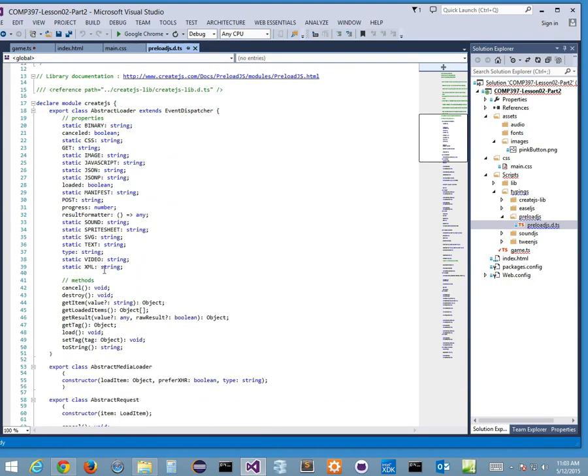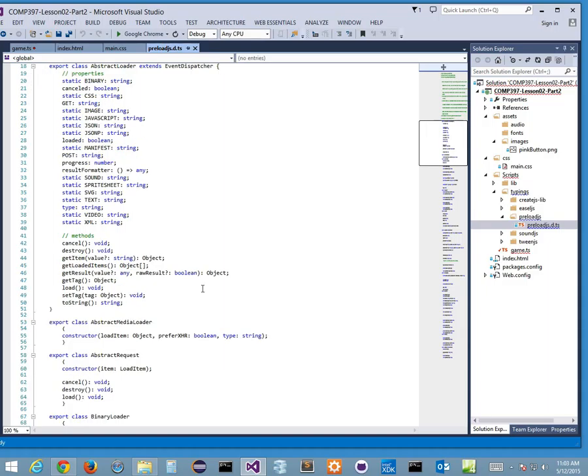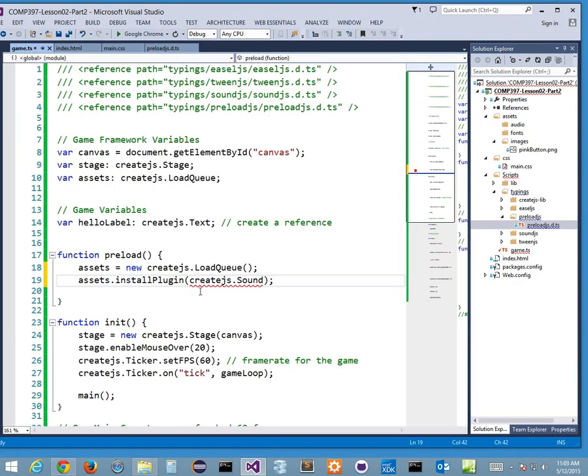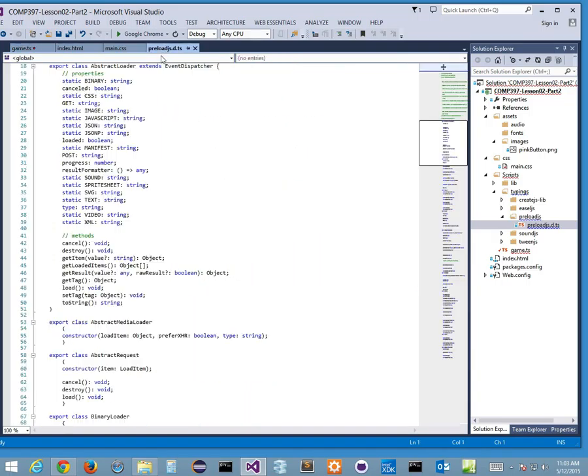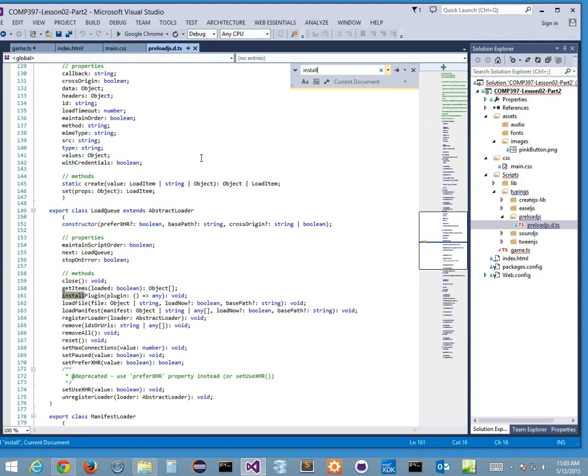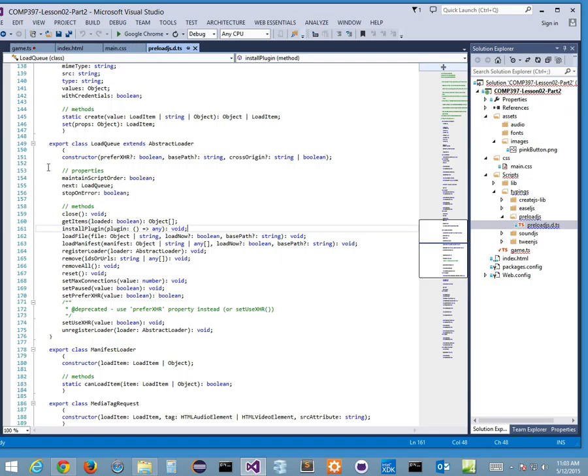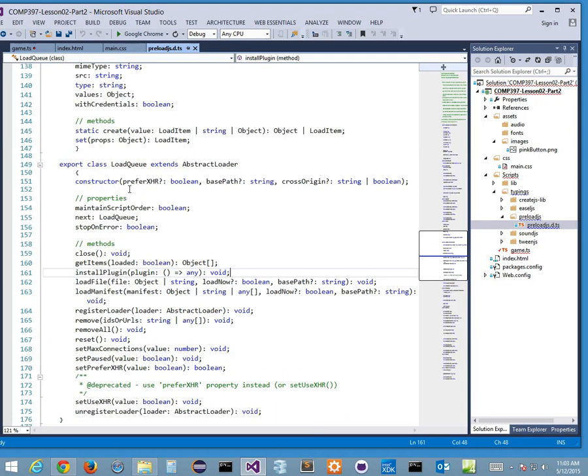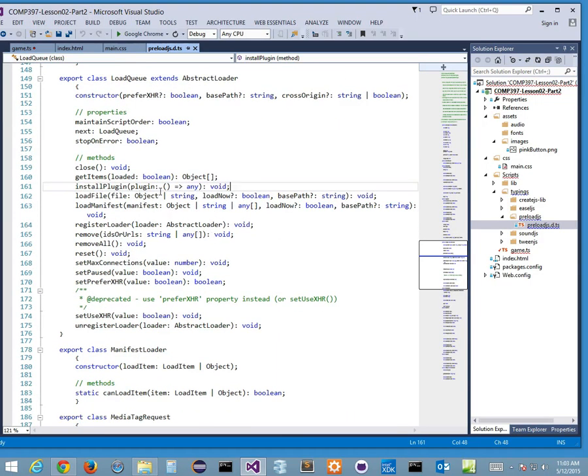This is just a definition from all my libraries, right? And if you notice, what am I changing? If I go back into my game.ts, this install plugin is what I want to look at. So if I press Control F and start typing install, I see my install plugin. Here it is. And what data type is it looking like it's returning? Remember, this is CreateJS. Oh, sorry, TypeScript. It's got this weird plugin, and I'm returning this any data type.